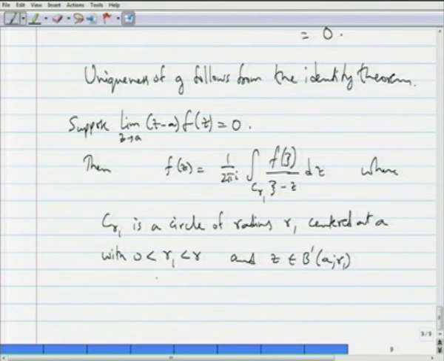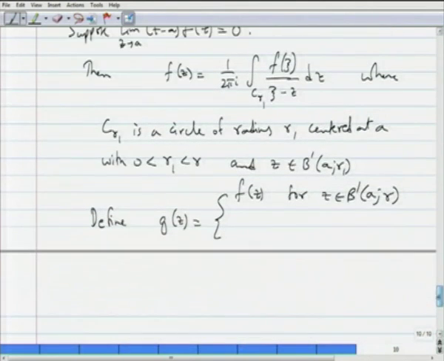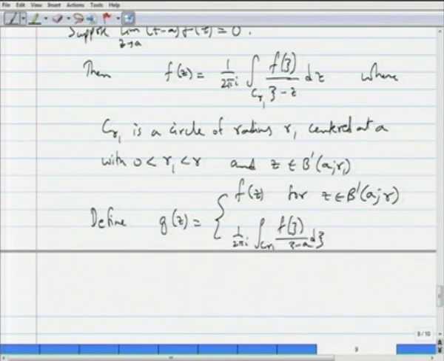So, define g of z to be, well, we are forced to define it to be f of z for z belongs to b prime a r, and define this to be 1 by 2 pi i integration over C r 1 of f of zeta by zeta minus a d zeta for z equals a.